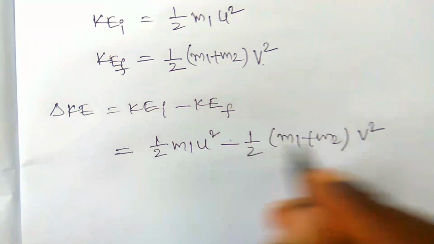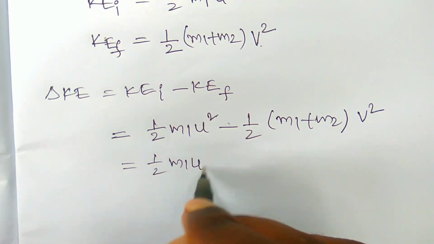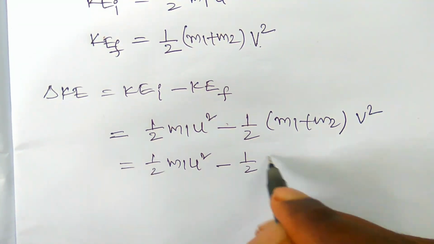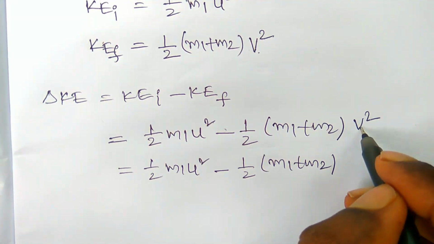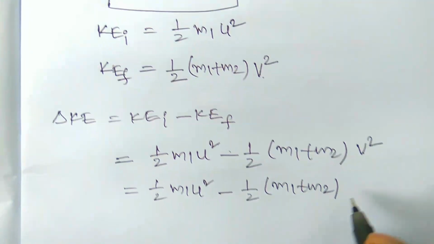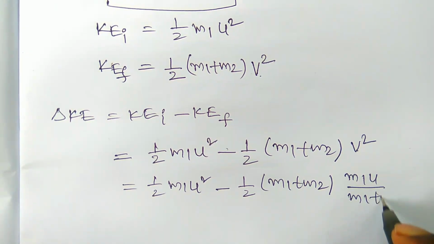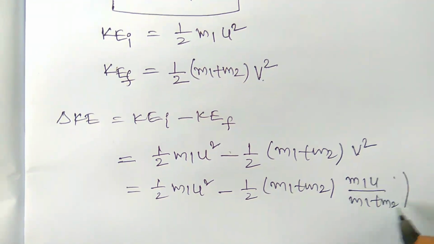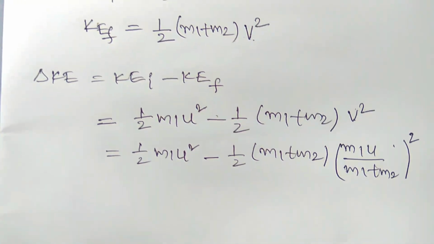Here we need to substitute the value of v, which is m1u by m1 plus m2, whole square. V square is replaced by the whole square.